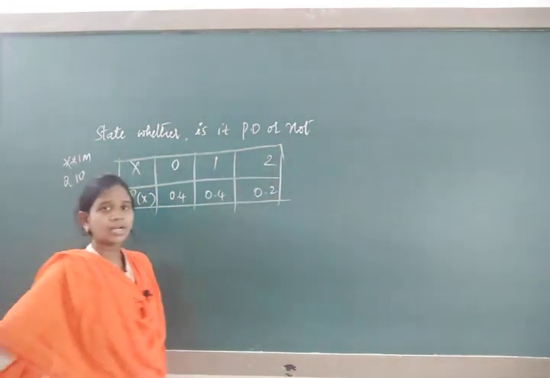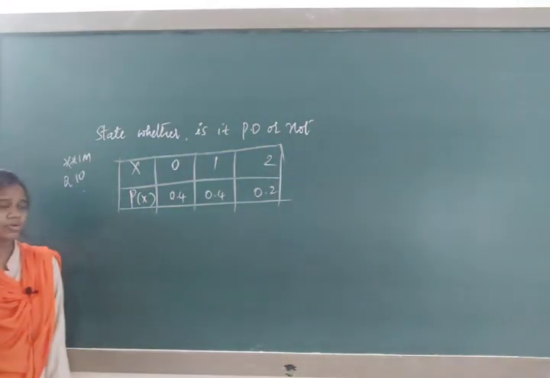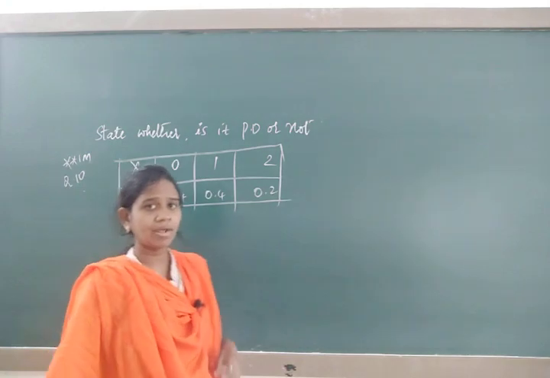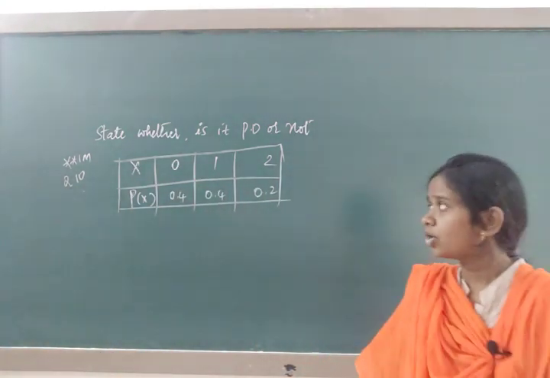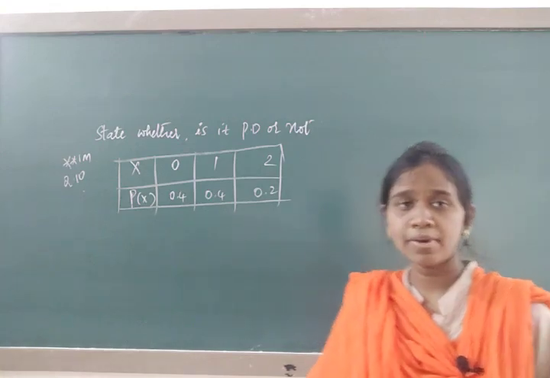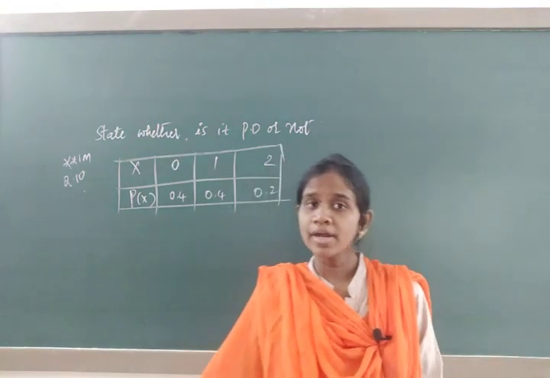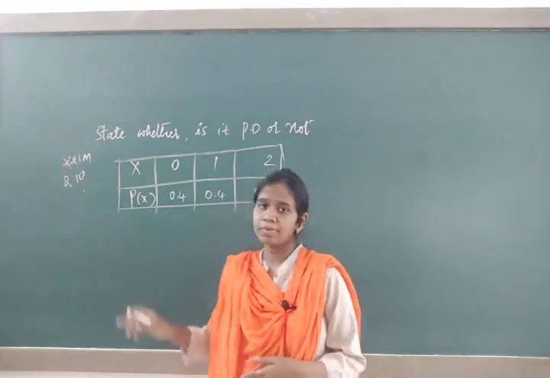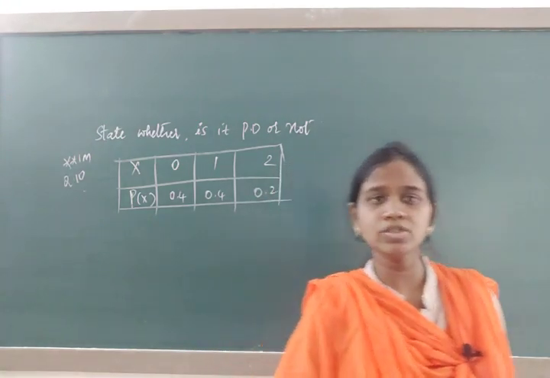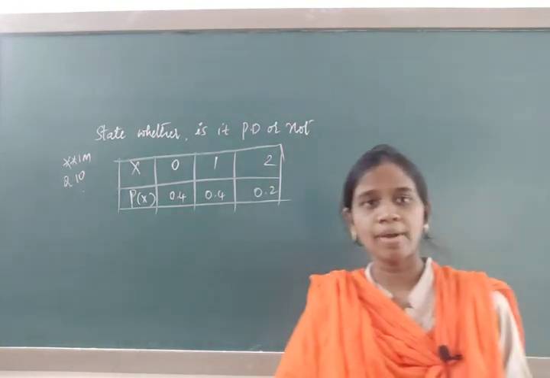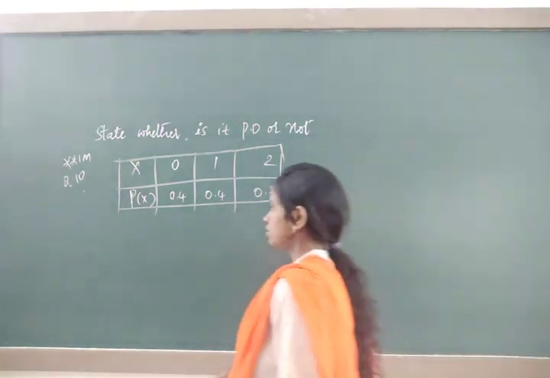The x values are random variables: 0, 1, 2, and the corresponding probability values they have given are 0.4, 0.4 and 0.2. Now we have to check whether it is a probability distribution or not. How do we check it? You have to add up the p of x values. If it is 1, it is a probability distribution. If it is not 1, it is not a probability distribution.